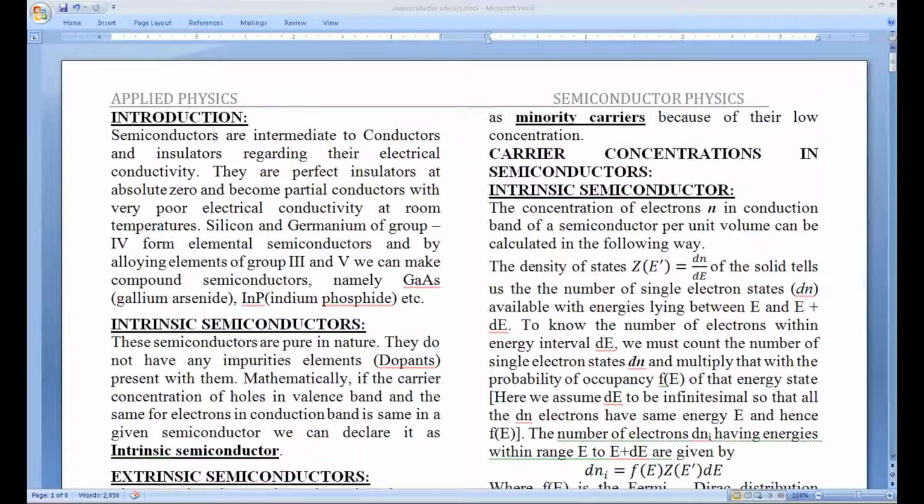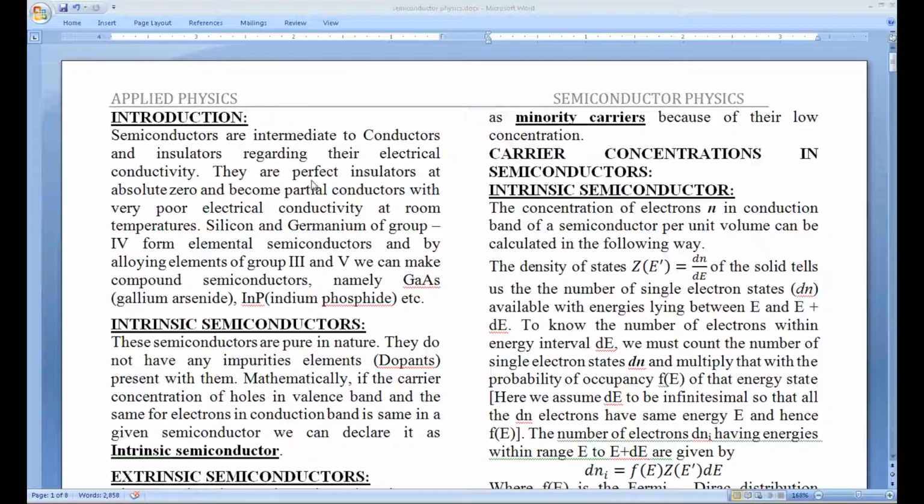Hello viewers, in this video we are going to talk about semiconductor physics. In the last video we saw the formation of energy bands using the Kronig-Penney model, and in this video we will extend it to semiconductors.